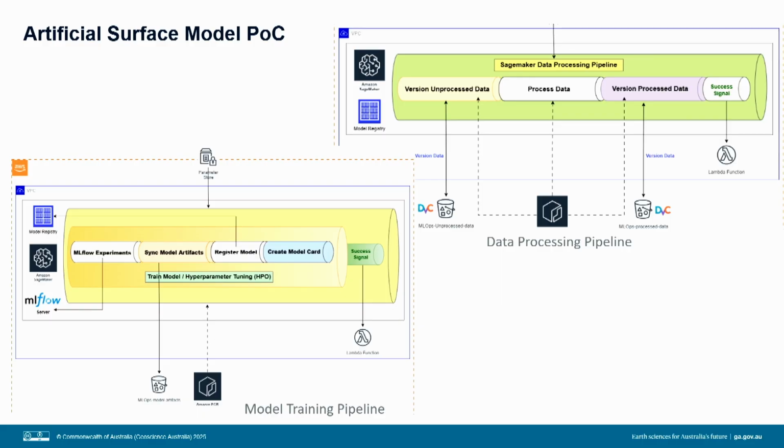We used MLflow, which is an open source tool designed to manage the life cycle of models and provide a capability for tracking experiments, packaging code, and managing models. The proof of concept used DVC, data version control, for automated versioning of data inputs and outputs, and the infrastructure was deployed using Terraform, TerraTest, and LocalStack.